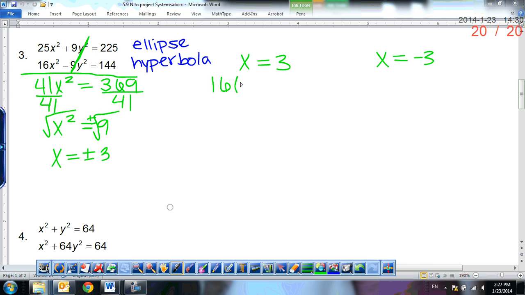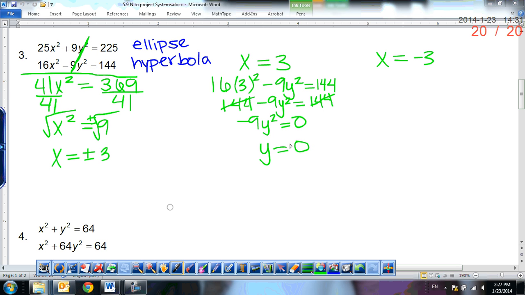So I'm going to have 16 times 3 squared minus 9y squared is equal to 144. Order of operations, we square first. 3 squared is 9. 9 times 16 is 144. So that works out very nicely. It allows us to cancel out these 144s, and we have that negative 9y squared is equal to 0. What does that mean about y? y would have to be 0. Good. So what ordered pair does that give us?